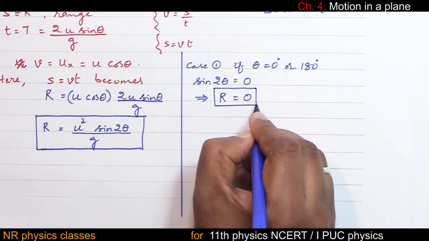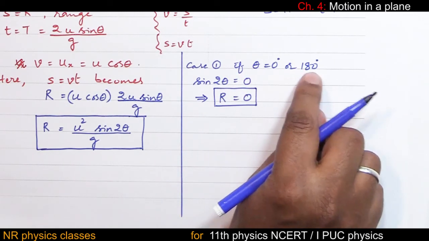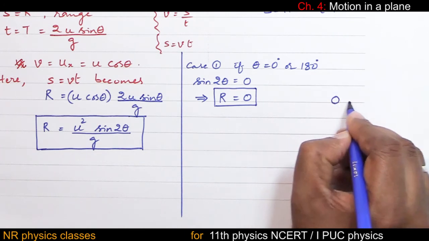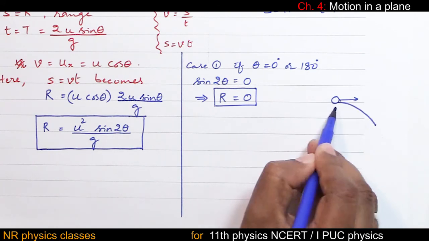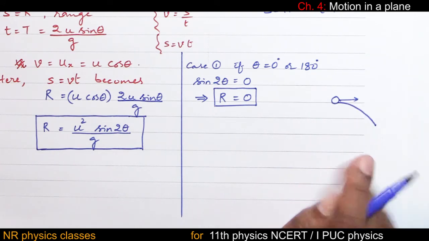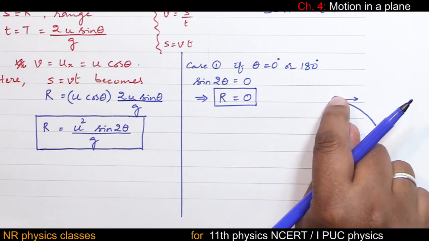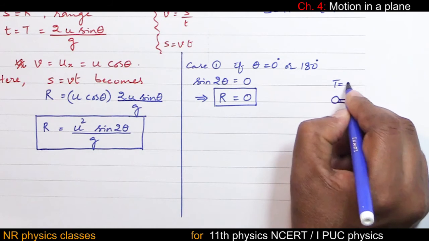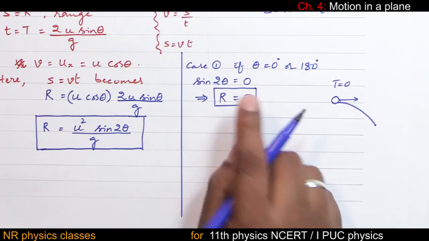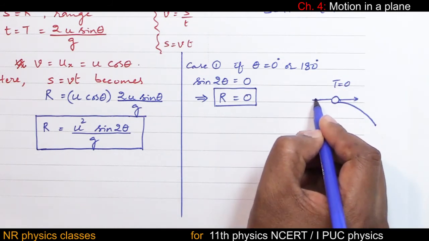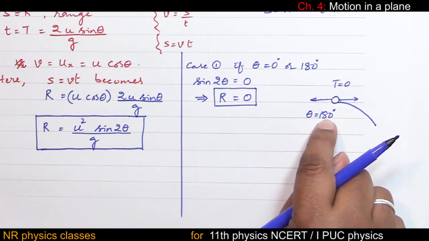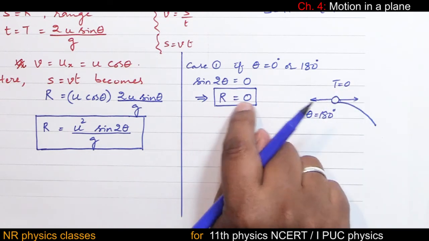So range is 0 if theta is 0 or 180 degree, meaning throw the ball along the horizontal, it takes this path, it will come down. What is the horizontal distance traveled during time of flight? Time of flight is 0, therefore range is also 0. If the throw is in the opposite direction, then this refers to 180 degree. For 180 degree also time of flight is 0 and range is 0.